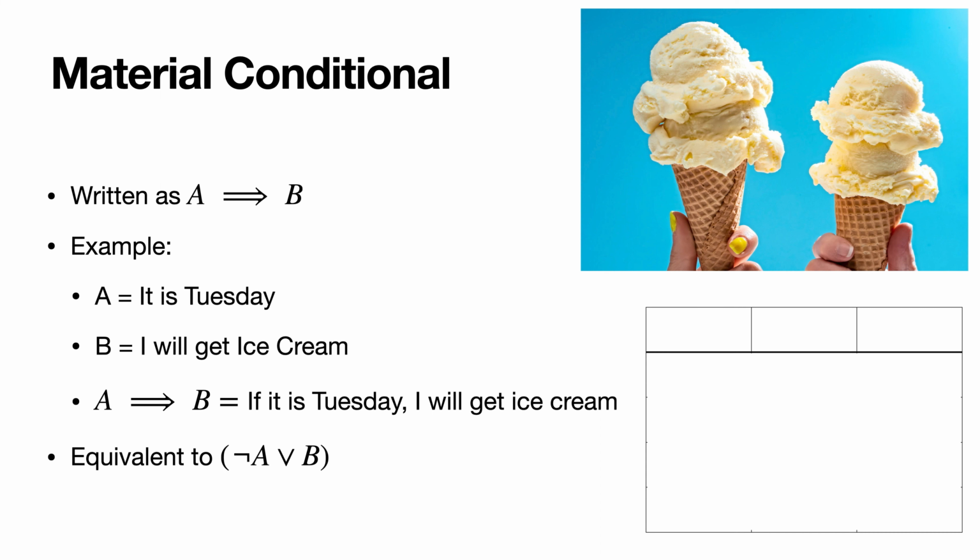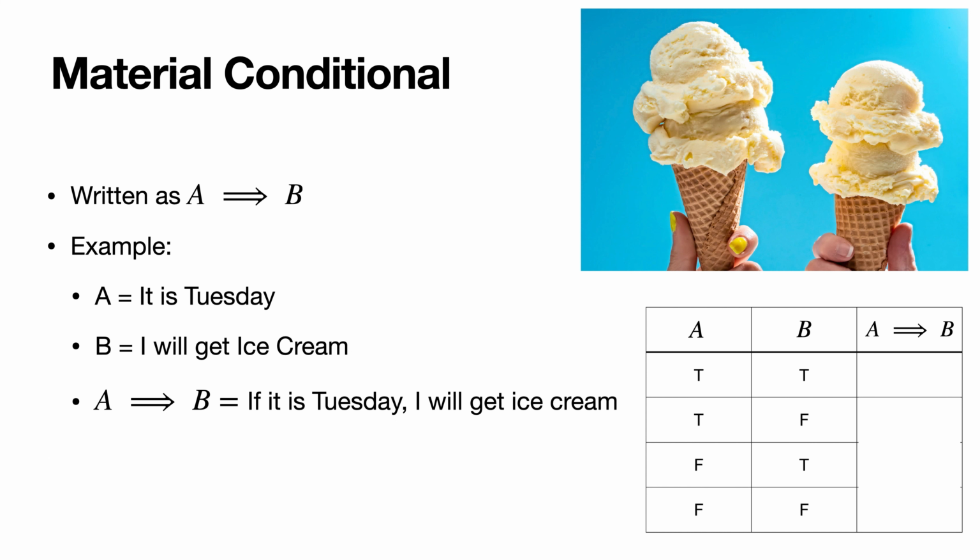Looking at this truth table, let's do our best to try to fill in what makes sense first. So we're going to have A, B, and then A implies B. So we need to cover all 4 rows of our truth table of all the possible combinations of A and B. Let's go ahead and start by looking at this first row in the truth table. Suppose it's Tuesday, meaning A is true, and I do get ice cream, meaning B is true. In this case, it makes sense to say, if it is Tuesday, then I will get ice cream. So we're going to put a true here at this line of the truth table.